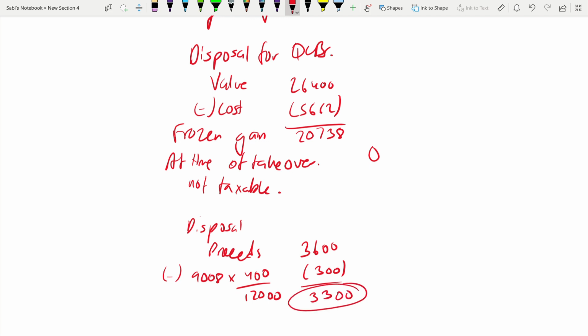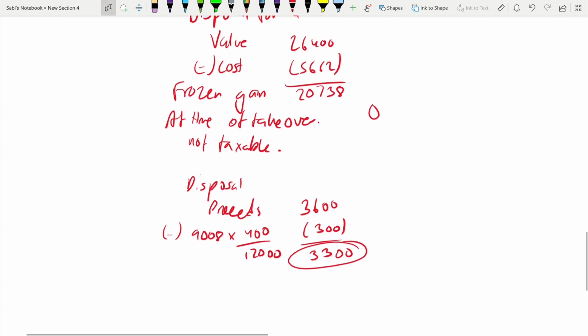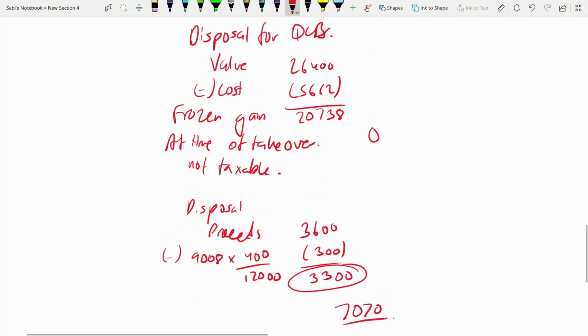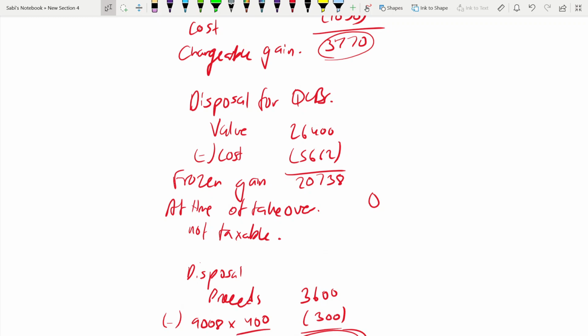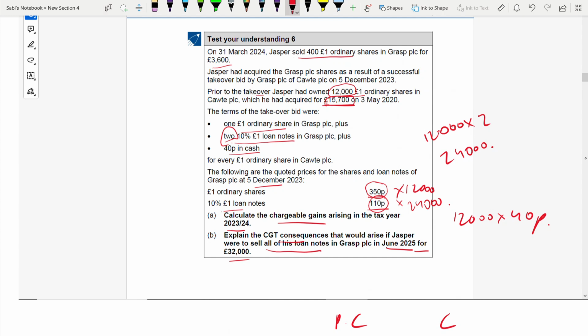And this one, 3,770. Both are taxable. So add together, total chargeable gain is 7,070. You see? So once again, we'll go here and I'll show you. We are selling 400 shares for 3,600.